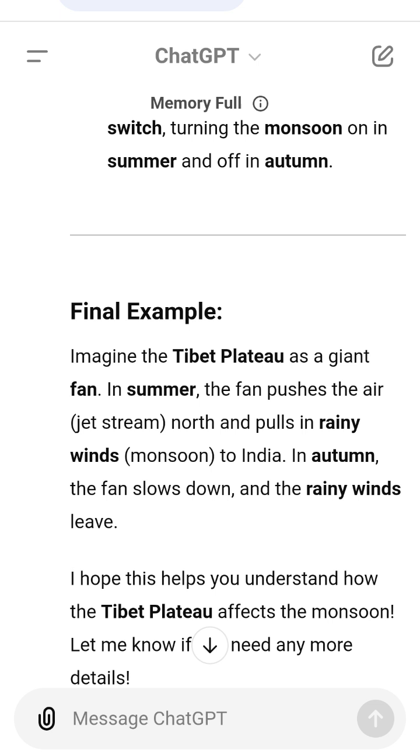I hope this helps you understand how the Tibet Plateau affects the monsoon. Let me know if you need any more details.